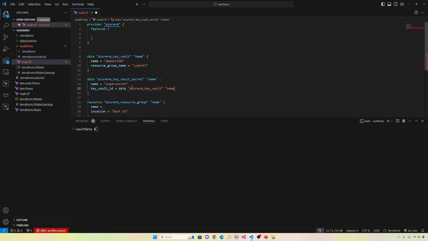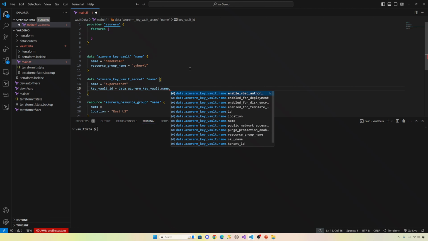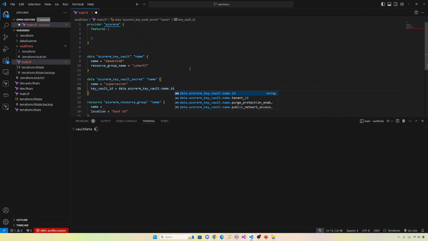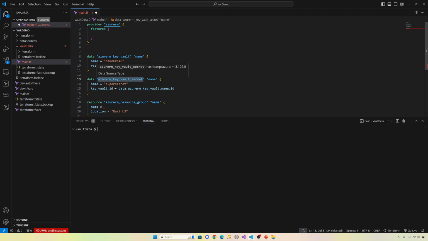Copy, paste. So dot. Now we need the ID of that key vault. So now we get secret data. We get all the information about this super secret. So we created the key vault, went inside the secrets. The name of the secret is this one. And we're going to use it over here.